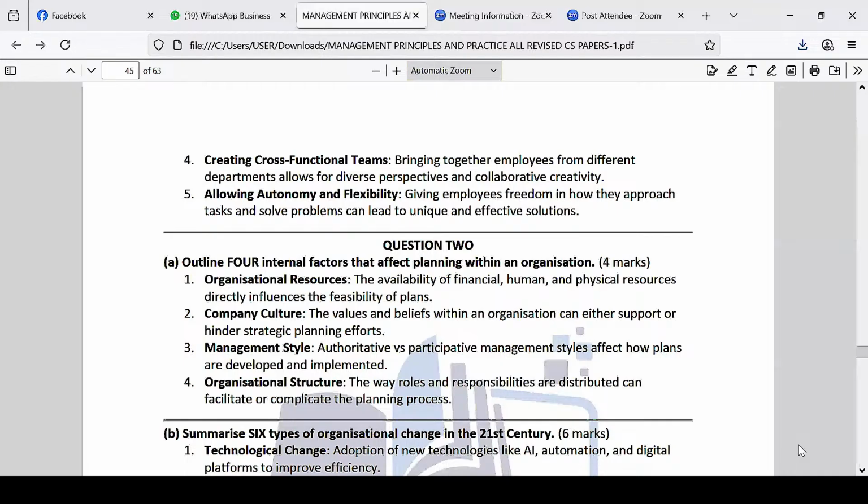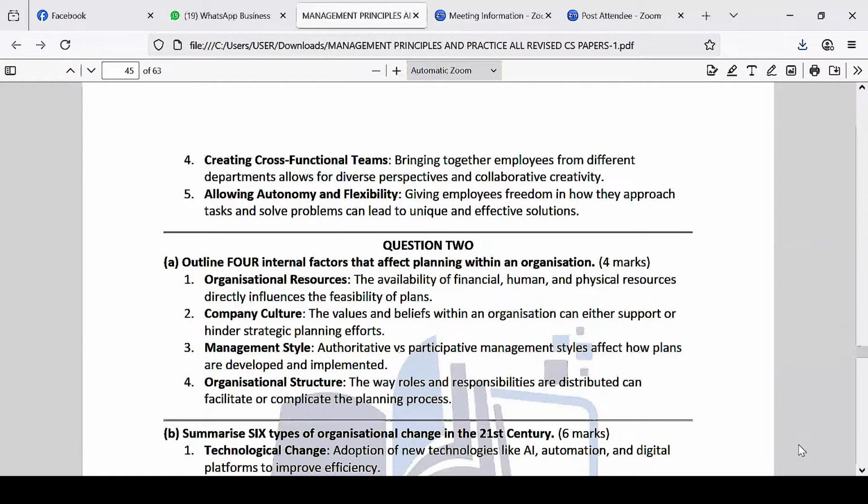You can have a culture that supports planning, or a culture that does not support planning so much. So the culture of the company determines how planning is undertaken. That's a very important factor.